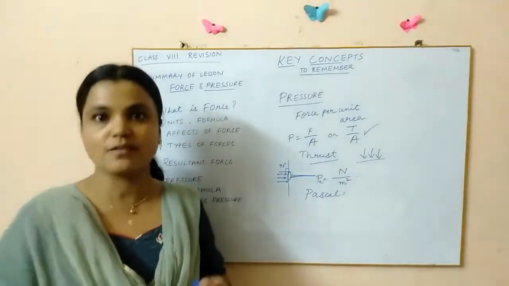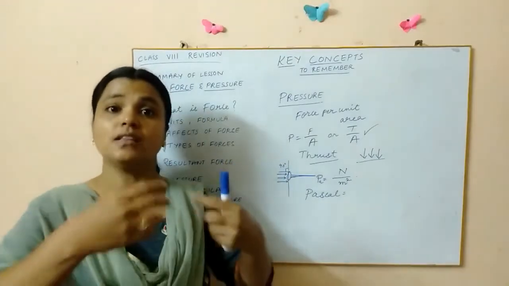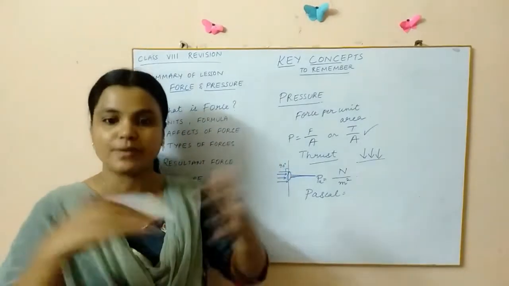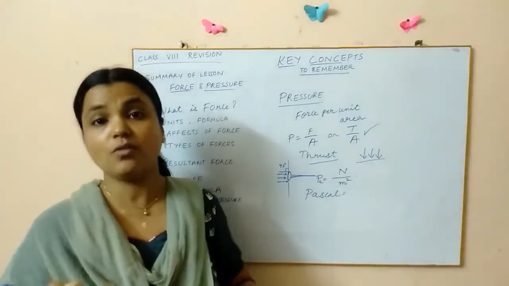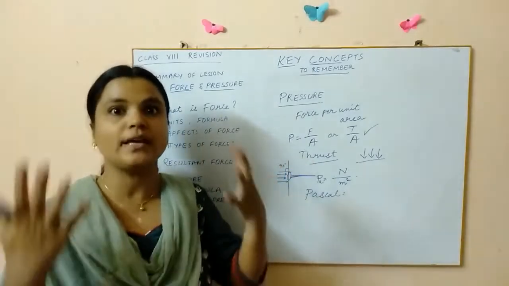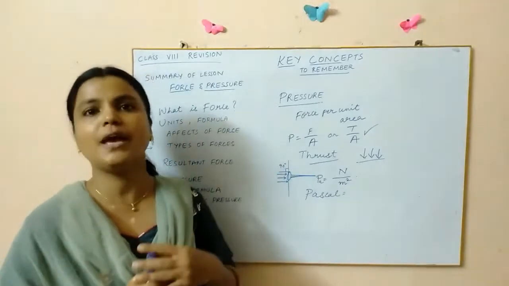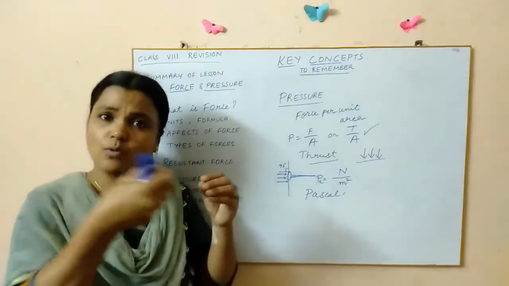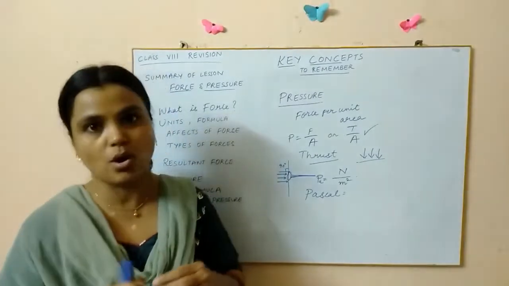If you take the example of air filled in the tires of vehicles, you can see that the tire becomes a little harder because the air present inside is constantly exerting pressure on the walls of the tube. So if there is any puncture, then what happens? All of a sudden, the tire would burst, showing that a lot of pressure is exerted by the air present inside. The air with a lot of force just tries to come out of that small hole or puncture, right?